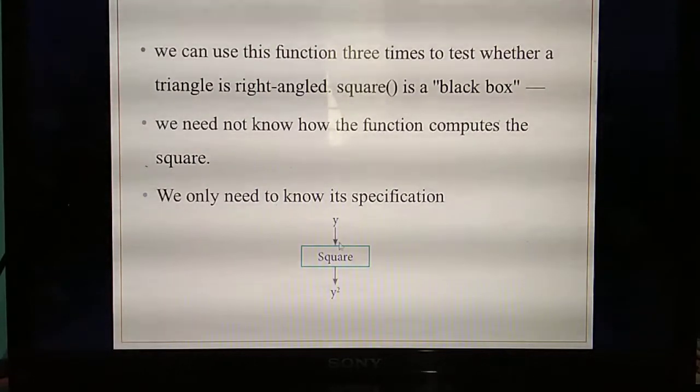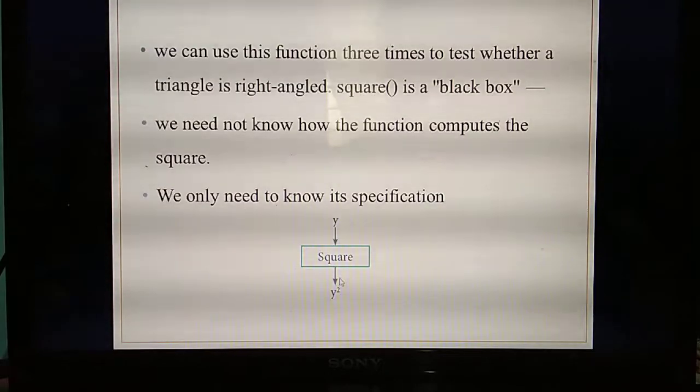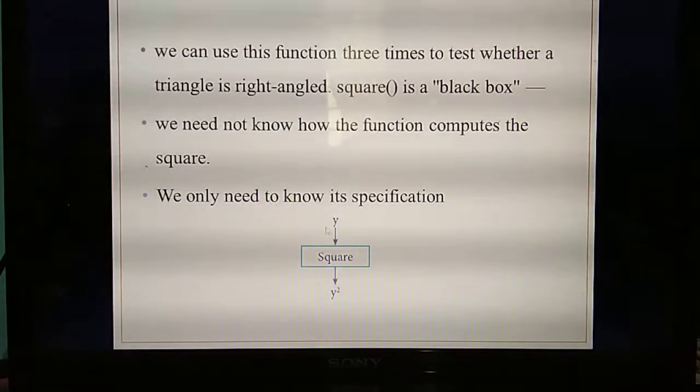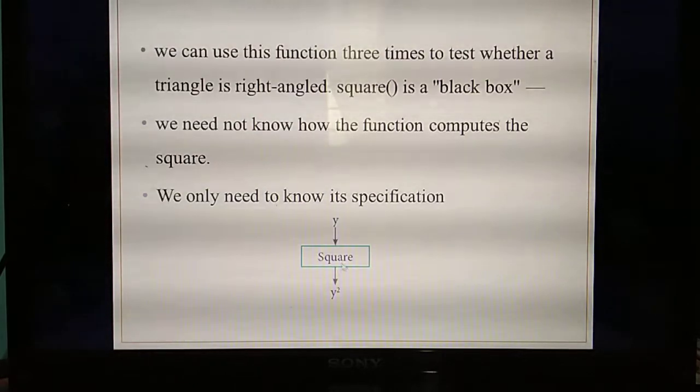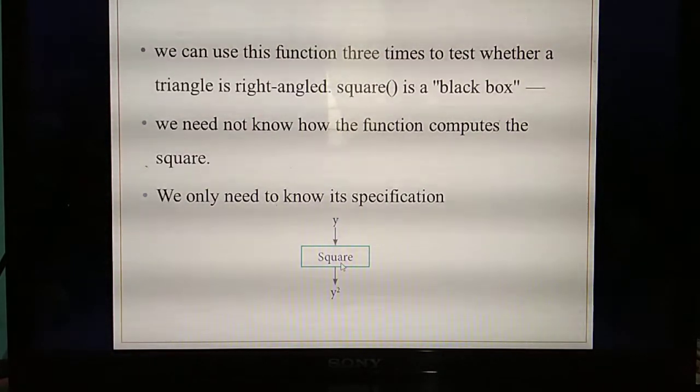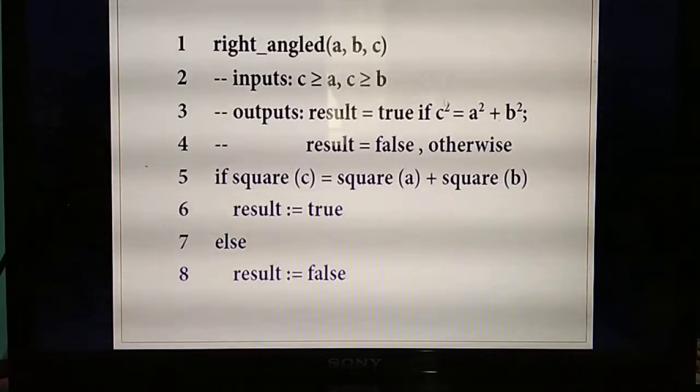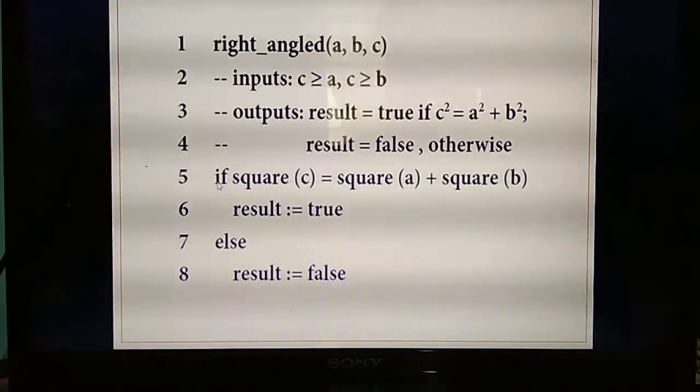So what input are you giving to this? Y. What output are you getting? In the square of function, you are giving the input variable called y. What's the meaning of square? X square or y square. So what output will you get? Y square. Understand?